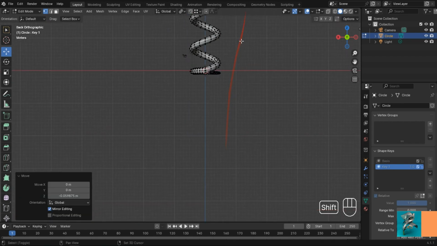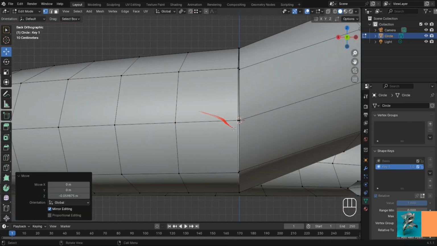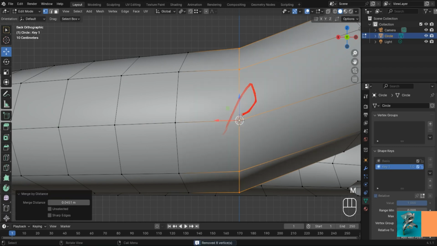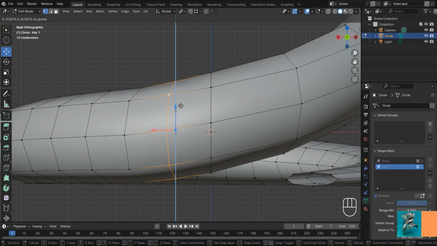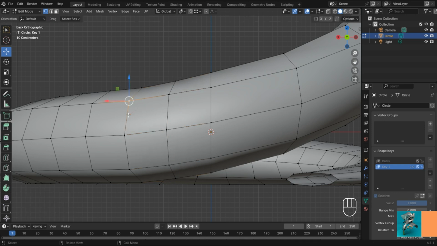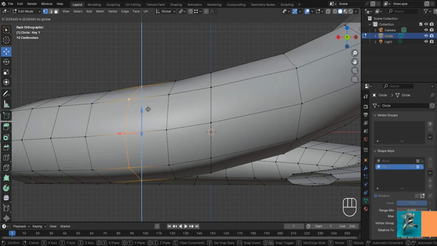Then in the cutting section, select the vertices on both sides and press M. Choose Merge by Distance and increase the value in the merge distance properties. Then reshape the join area to be smoother. For this, you must be sure that the shape key number 1 is selected.